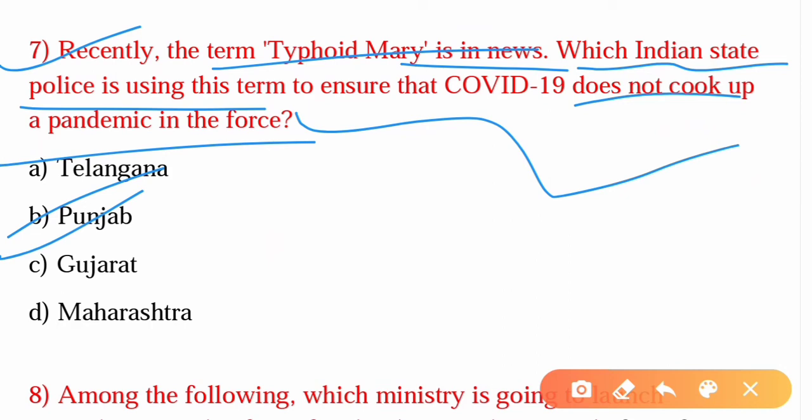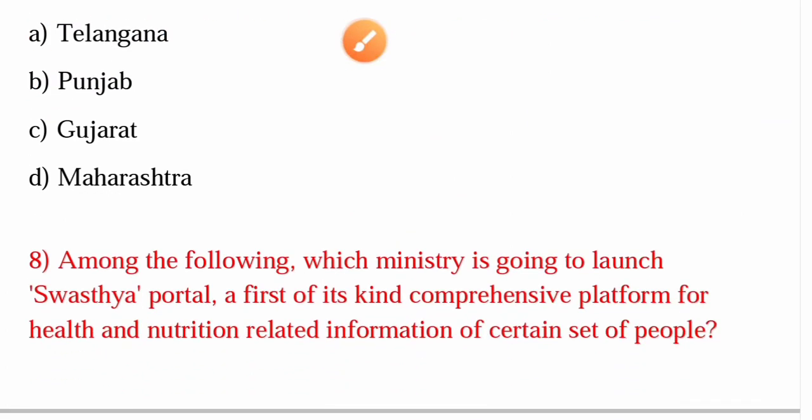So, to ensure that COVID 19 does not cook up in the force, the Punjab Police is briefing its mess staff about Irish woman Mary Malone. So she is believed to have infected 53 persons with typhoid fever in the last century. She is identified as the first asymptomatic carrier of the disease in the US, which earned her the sobriquet of Typhoid Mary. Alright, moving on to the eighth question.